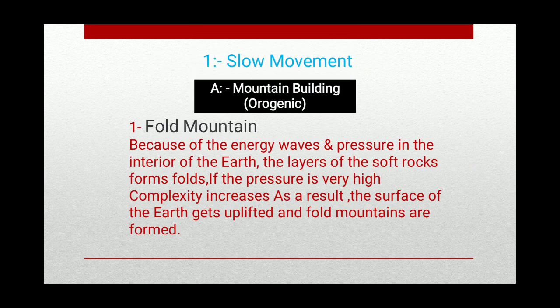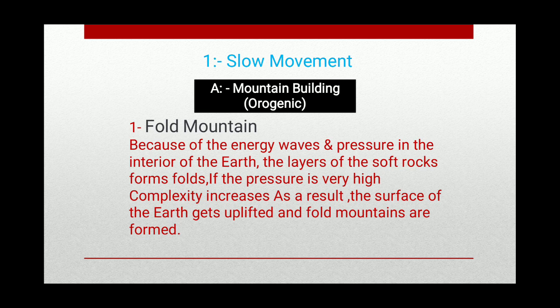The effects of slow movement can be seen in the form of formation of mountains and continents. Mountain building movement is also known as orogenic movements. In this mountain building, the first type is fold mountain. Because of the energy waves and pressure in the interior of the earth, the layers of the soft rocks form folds.